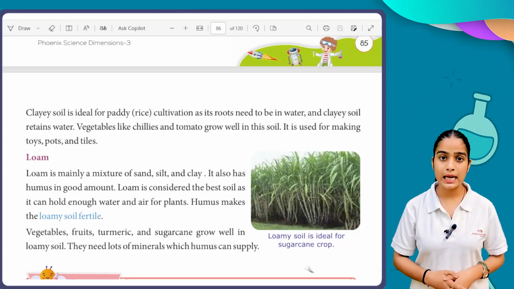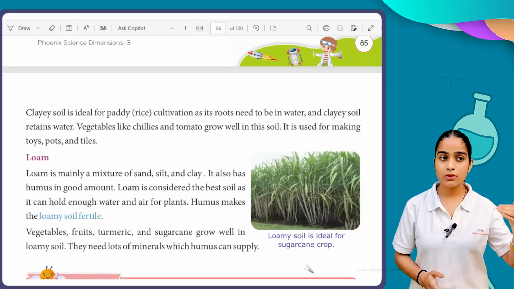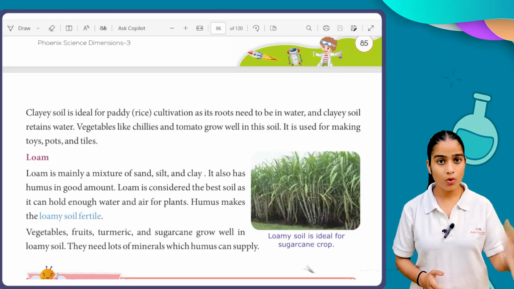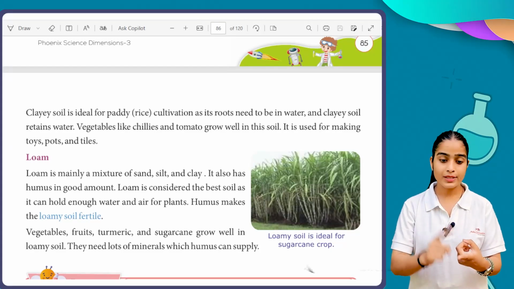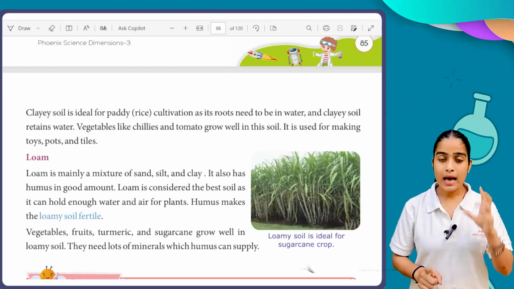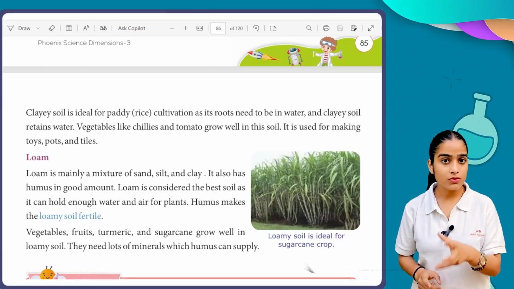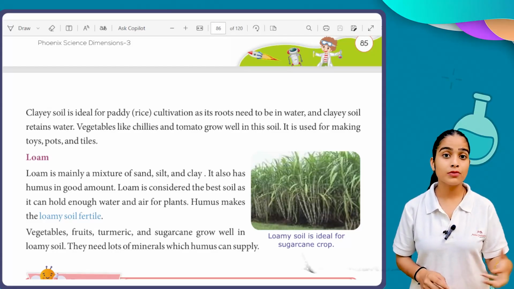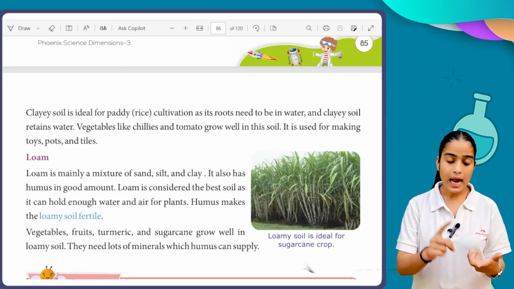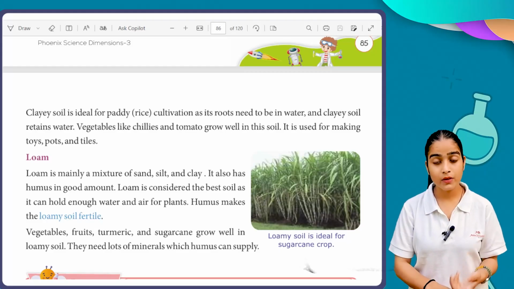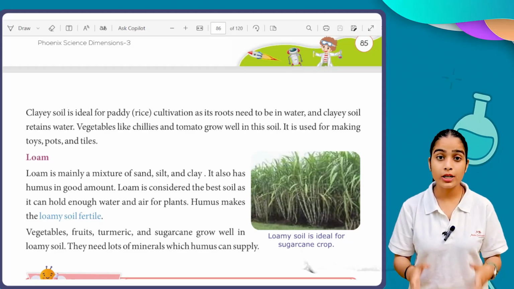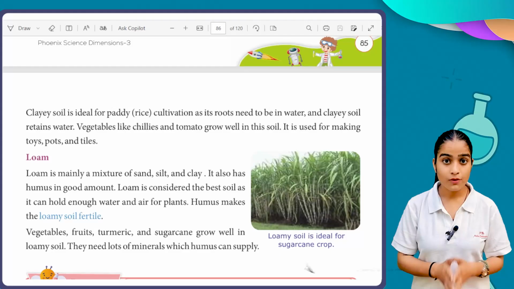So what we understand here is that loam is not a single soil. When we say loam, it is a combination of clay, sand and silt. Because it is a combination of these three, it has the qualities of these three: it can hold water and it has a good amount of air as well, which is needed by the plant for good cultivation of the crop.